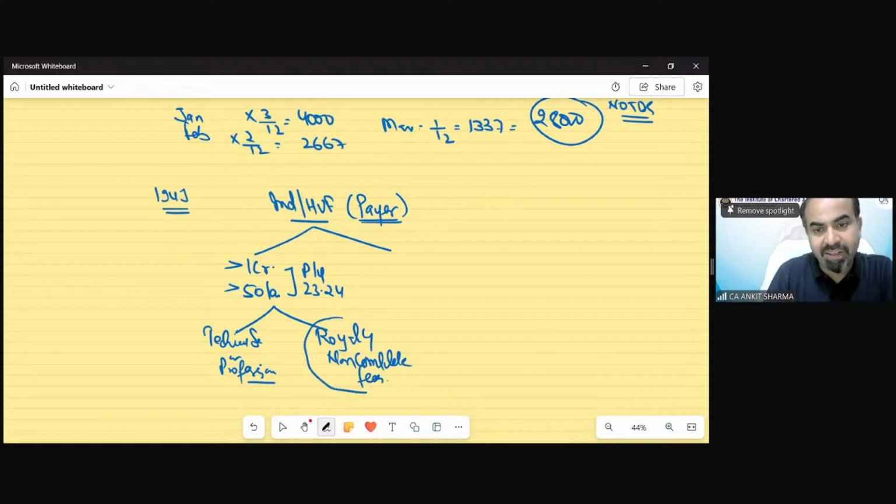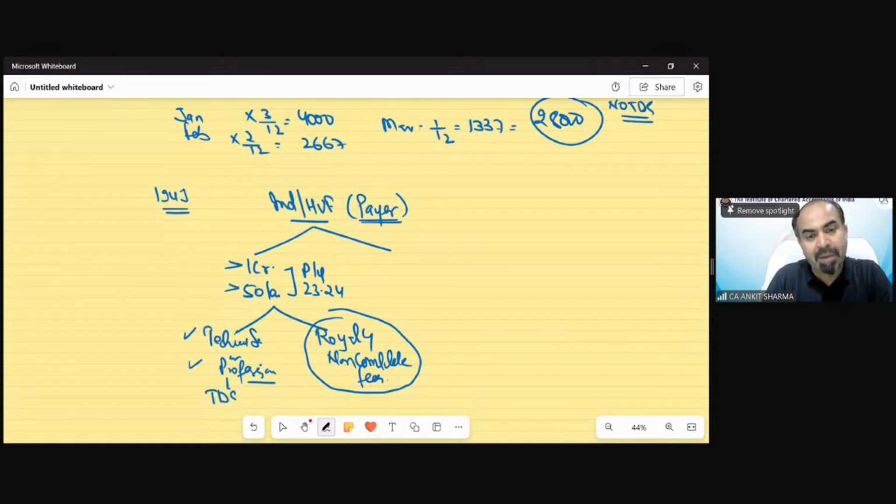Now, very interesting thing is, under section 194J, if individual HUF are payer, and they are paying technical or professional services fees, then TDS provision would be applicable. But if individual HUF, even as a payer, whose turnover exceeds 1 crore or 50 lakh, and they are paying royalty and non-compete fees, then there is no TDS provision applicable.